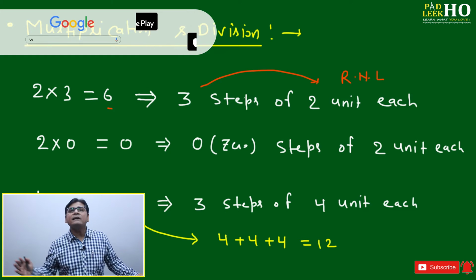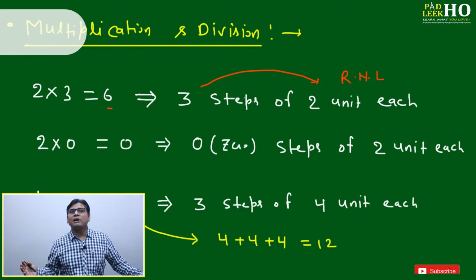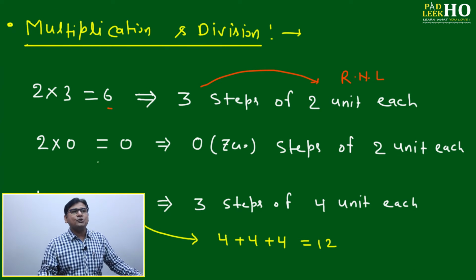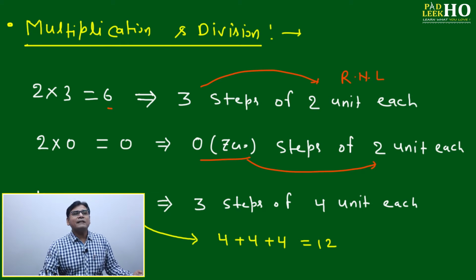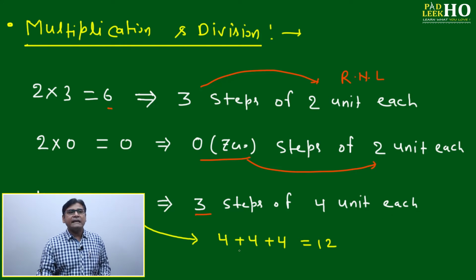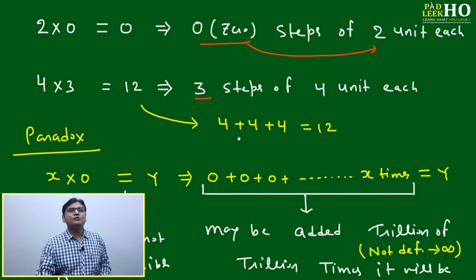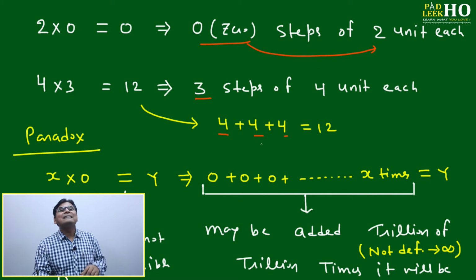Either you have to move right, or left, or forward, or backward. 2 into 0 will always be 0. Why is it 0? Because it is 0 steps of 2 units each. If you are taking 0 steps, then it will be 0 only. 4 into 3, what is the meaning? It is 12. The meaning is 3 steps of 4 units each. Or in a different way, 4 into 3 means 4 plus 4 plus 4 equal to 12, meaning you have to add 4 three times.